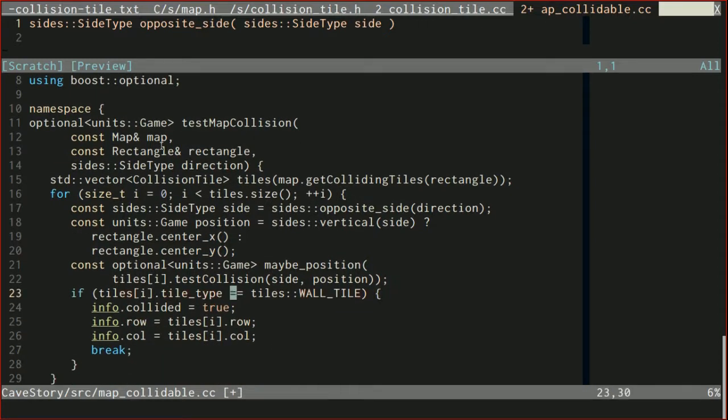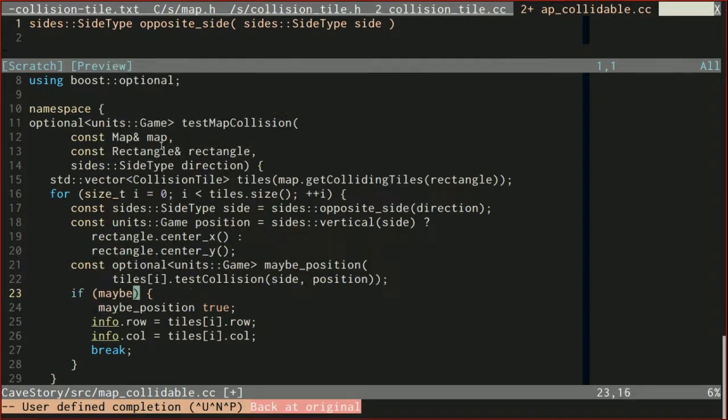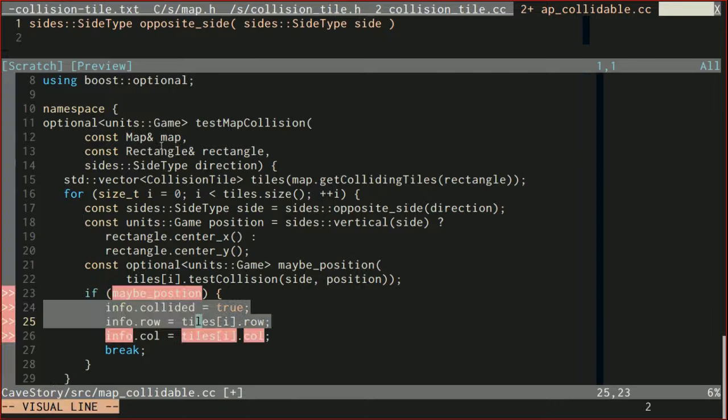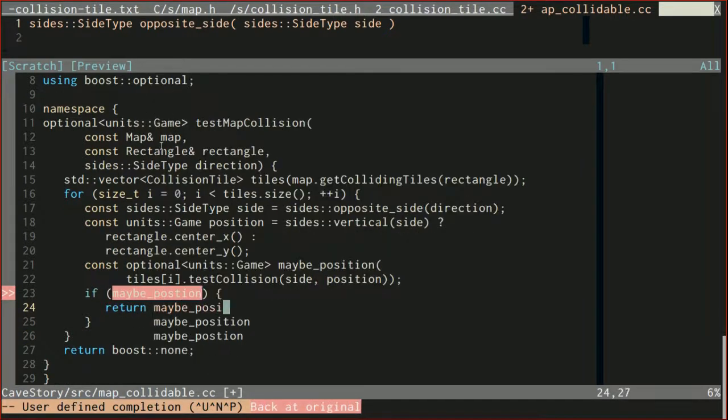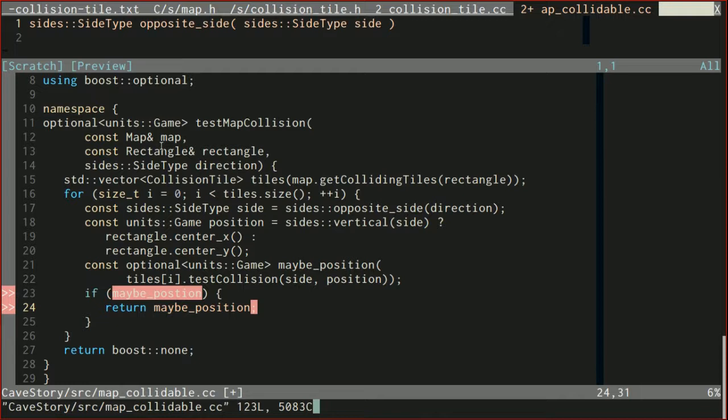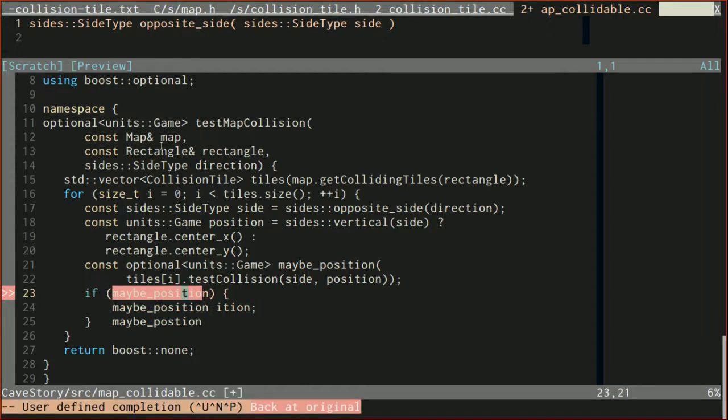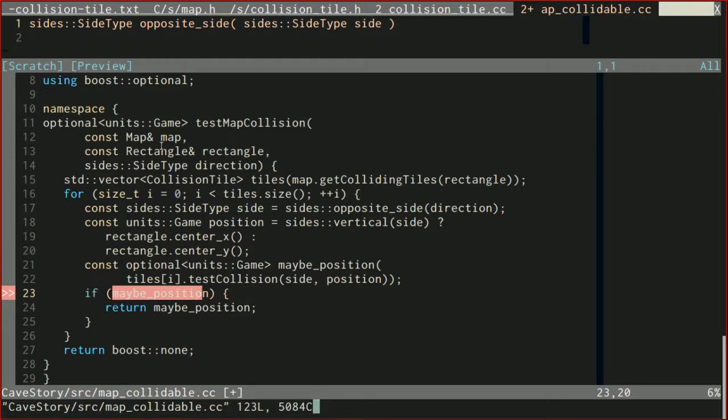All right, so now we can use our maybe position instead of checking to see if the tile type is equal to wall tile. So if maybe position exists, then we can just return maybe position. Bam. Make sure I spell this right, maybe position. Whoa, so slow because of recording. There we go.